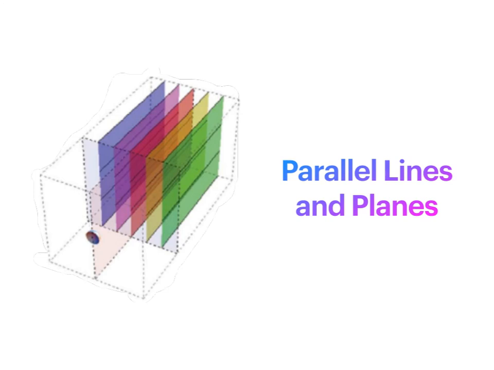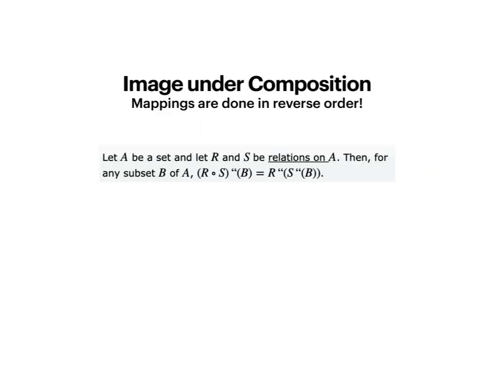Today I'm going to talk about parallel lines and planes. First, I'd like to talk about images under compositions. Mappings, remember, are done in the reverse order as listed. So as you look at this, it says R composed with S. S goes first and then R goes second.